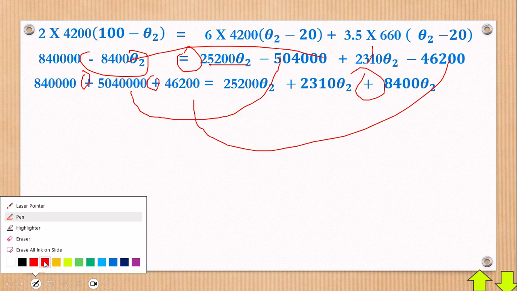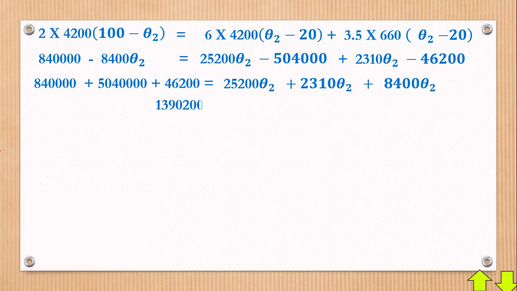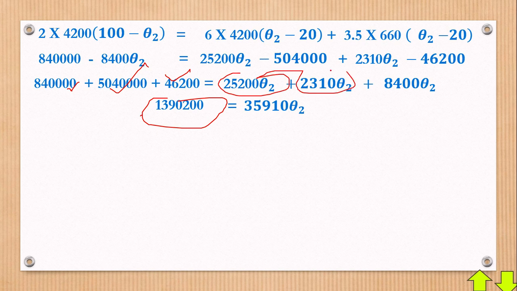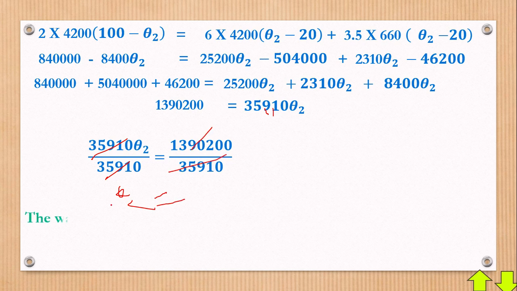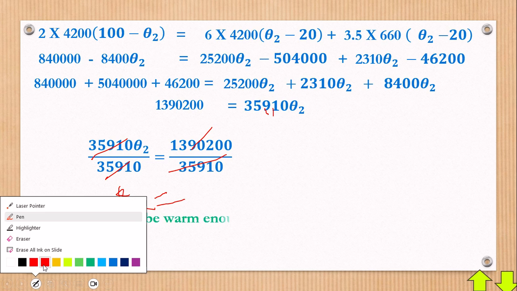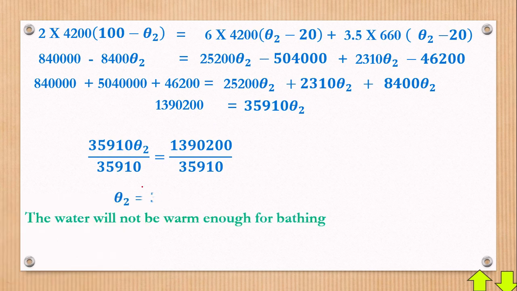Now, since you have them like that, you can use a calculator to have them added. So when you add this plus this plus this, you get that using the calculator. So when you add this in terms of theta plus this in terms of theta plus this in terms of theta, you get that. Now remember, you want to get the value of theta. So what are you going to have? Dividing both sides by 35,910 theta 2, it will cancel, we shall remain with our theta 2, which will be equal to, divide here, what are you going to have? Finally, in simple terms, it will be that. So theta 2 is equal to 38.71 degrees Celsius.